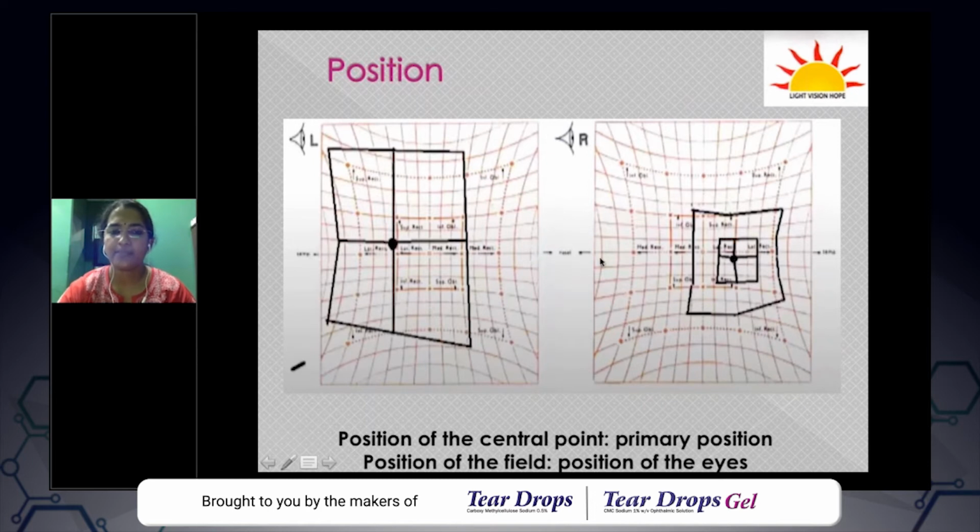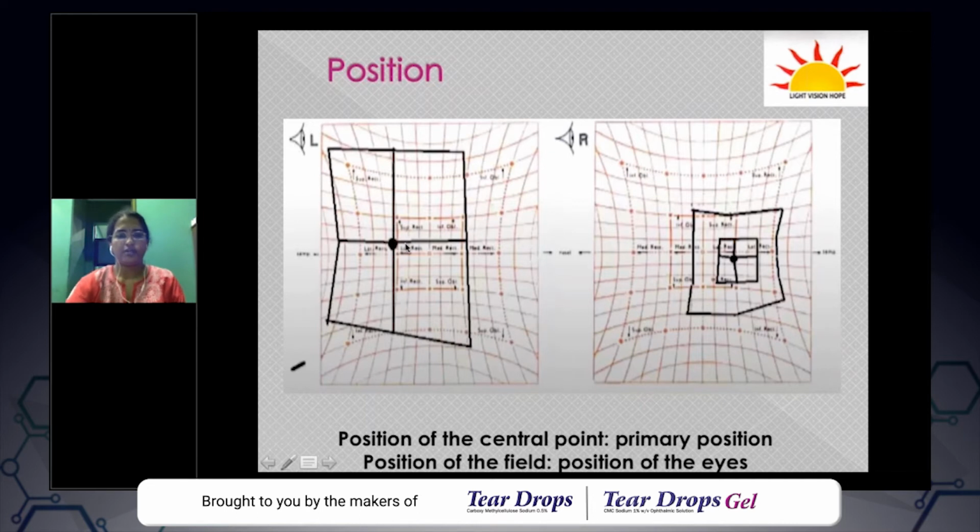This means the position of the central point indicates the primary position. So this is the patient's primary position when fixing with the right eye. So this patient is likely to have a right exo deviation with a little bit of hypotropia. Whereas in the left eye, this is the central position and the patient has a hyper deviation of about 5 degrees.